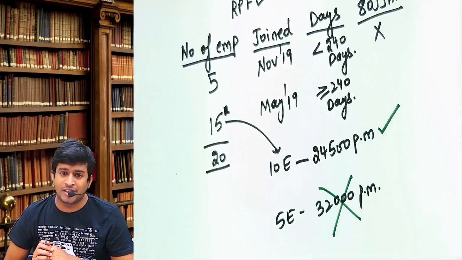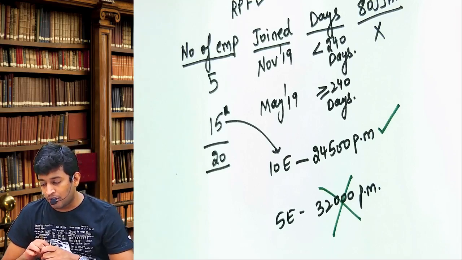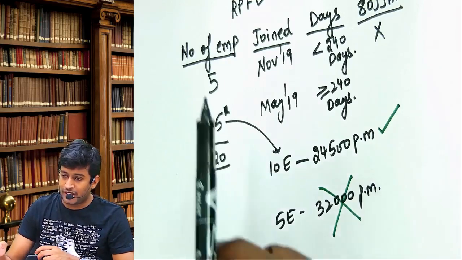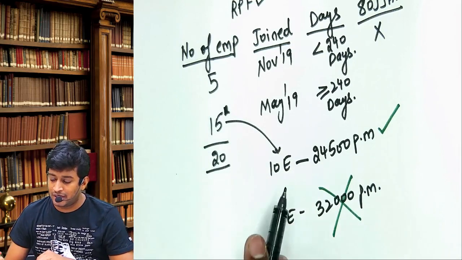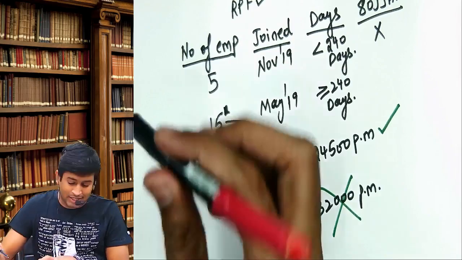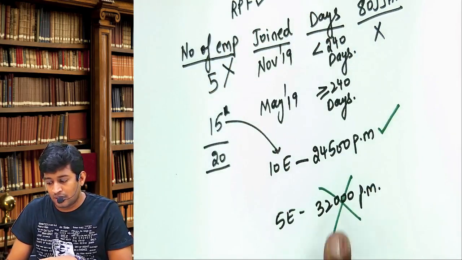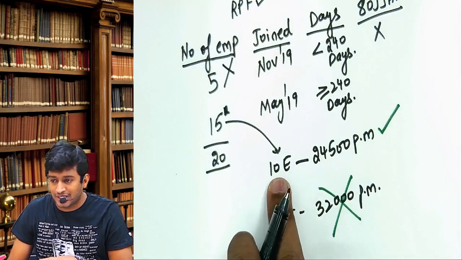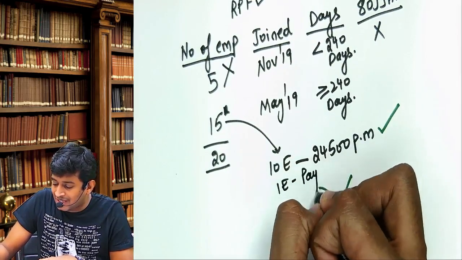And one more condition is salary should be paid in any mode other than cash, bearer cheque and cross cheque. So how many new workers employed? 20. But how many are eligible for 80JJAA? Only 10. These 5 are gone. This 5 is also gone. Out of this 10, 1 employee we are paying in cash.